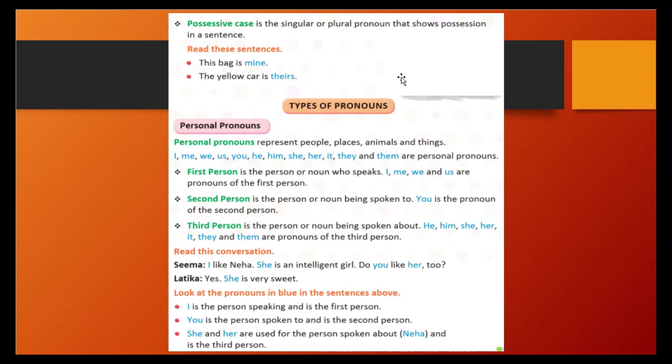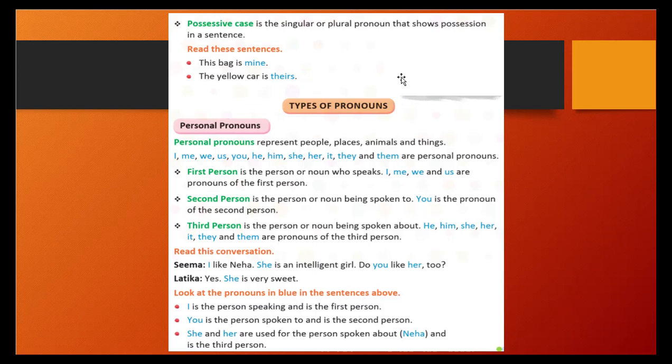That is how it is used. Possessive pronouns are shown in these two examples. Let's see more types of pronouns.